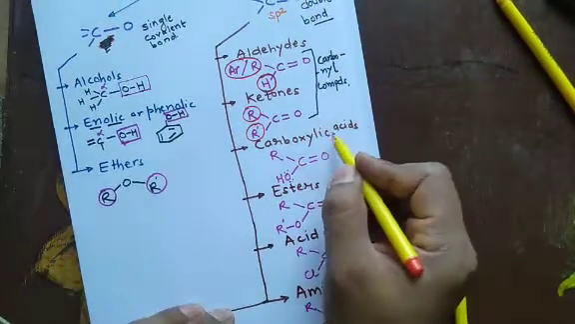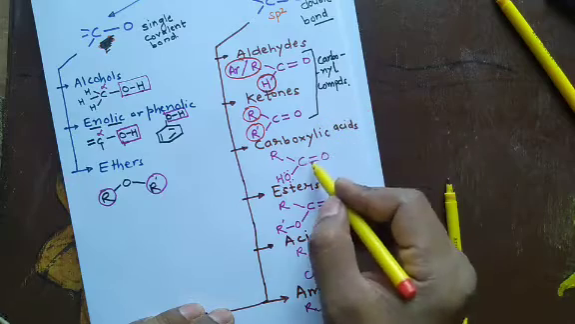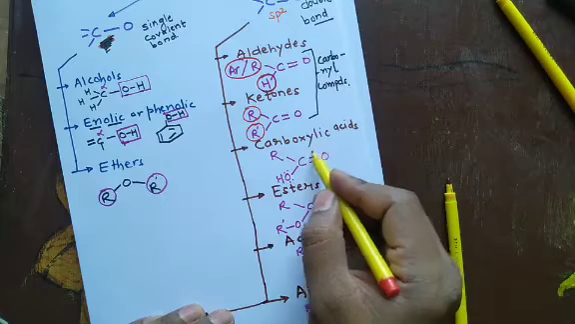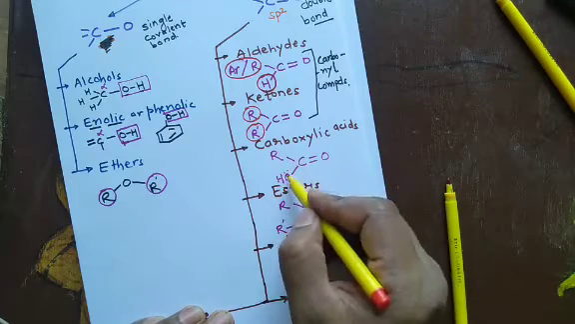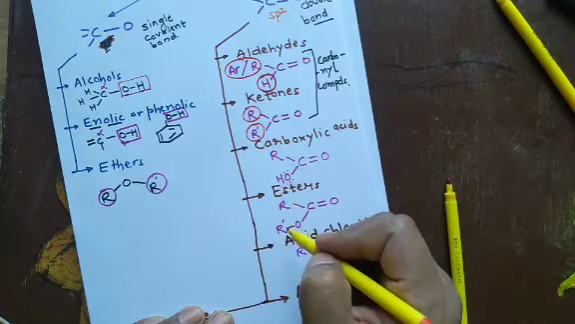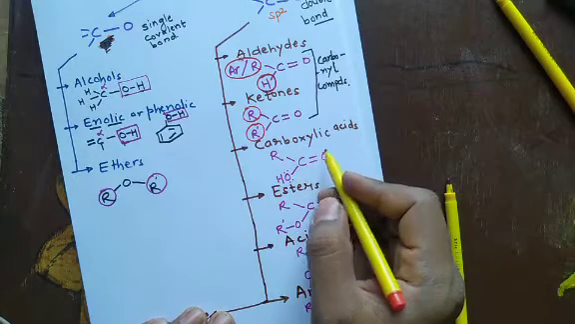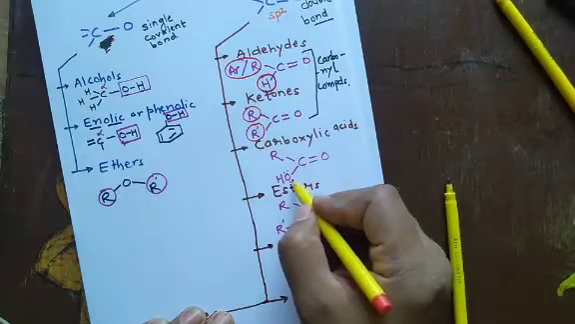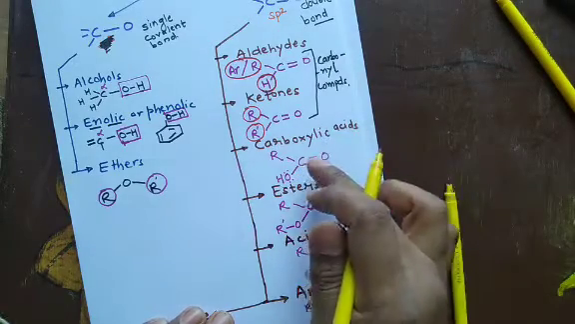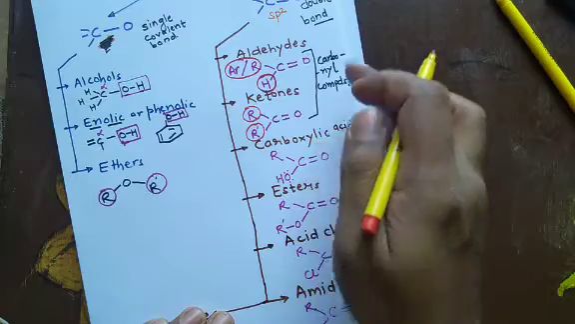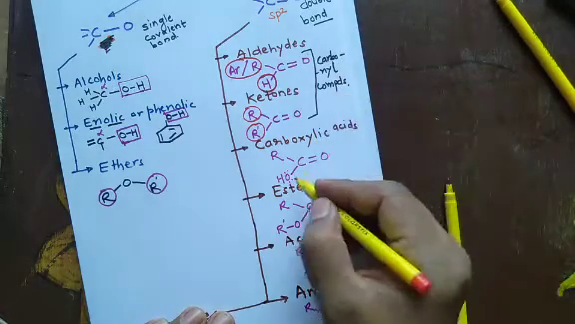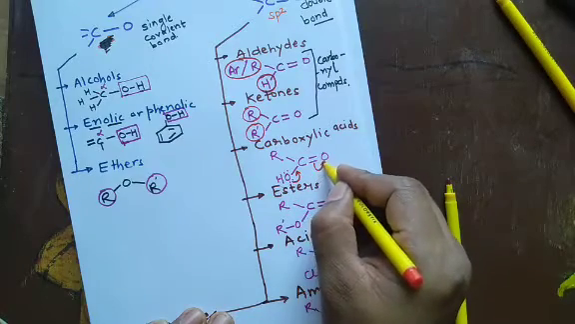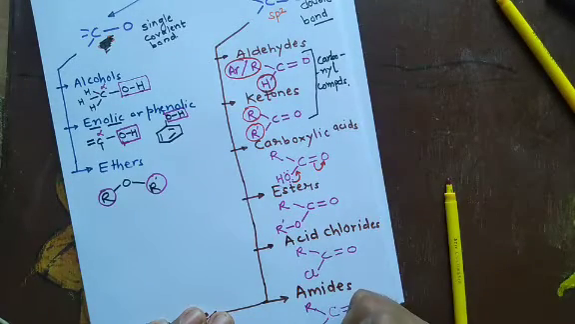Now carboxylic acids: if the carbon of C double bond O, this carbonyl group, is attached to OH, then it is known as carboxylic acid. The bond will be C double bond O, OH. Because of OH group, carboxylic acids show different behavior from carbonyl compounds. It is because the lone pair on oxygen is in conjugation with the CO group.